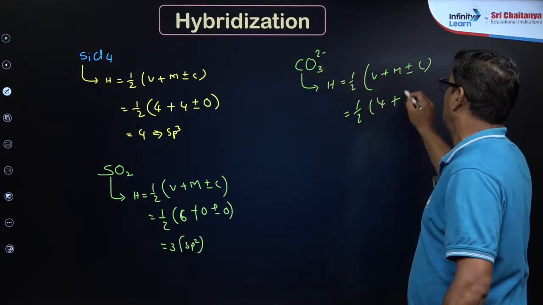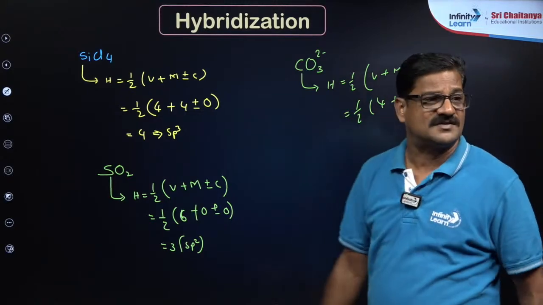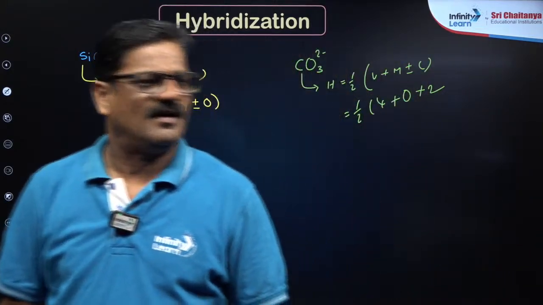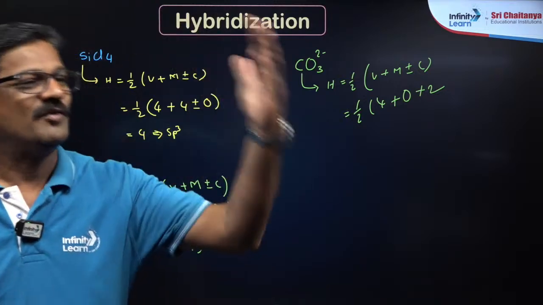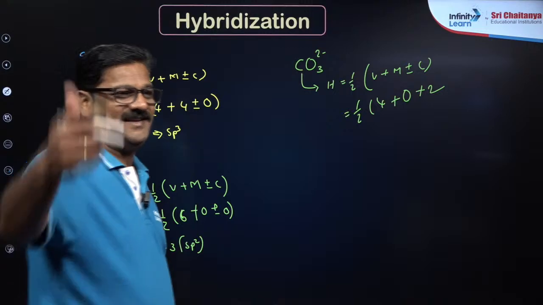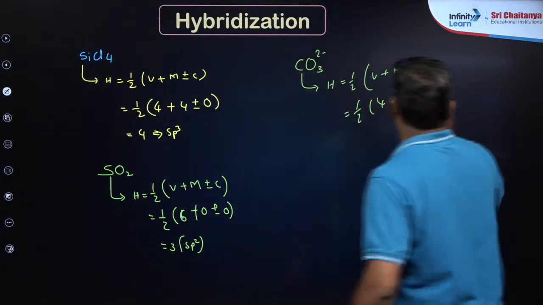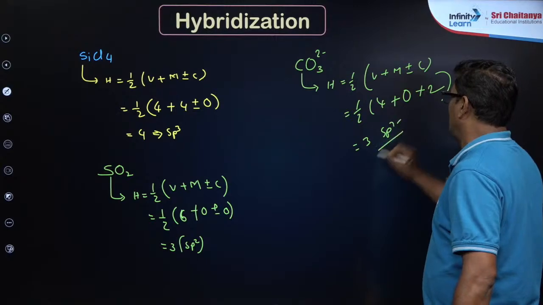Here the charge is minus 2, so make it plus 2, reverse the sign. If you know the electronic configuration, you can find the valence. So 4 plus 2 is equal to 6, by 2 is equal to 3. sp2 hybridization.